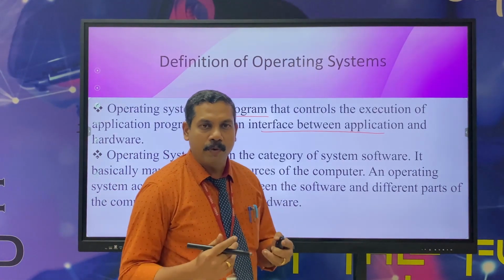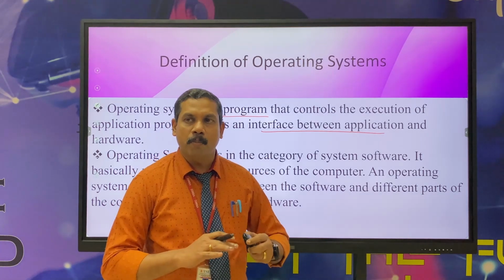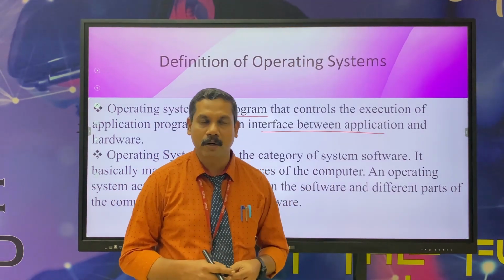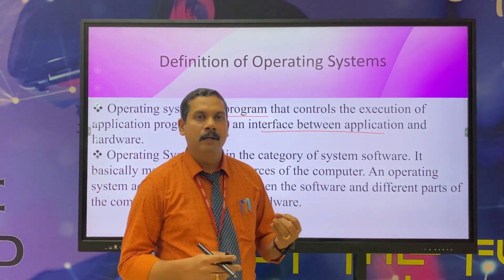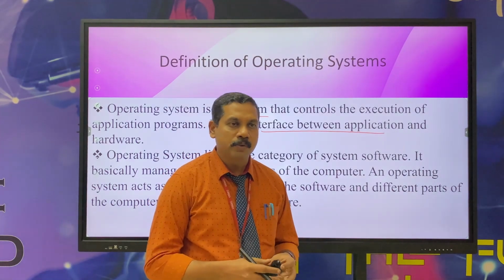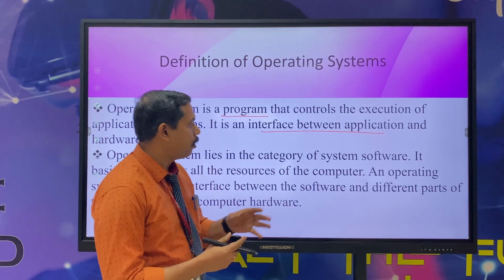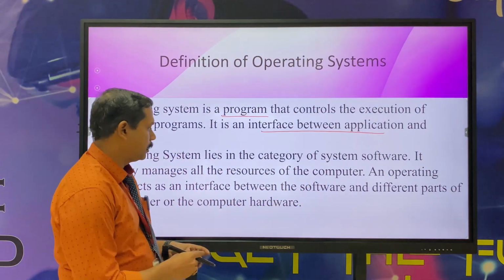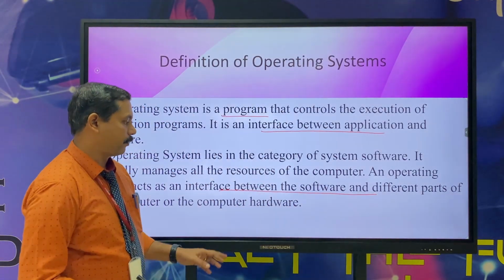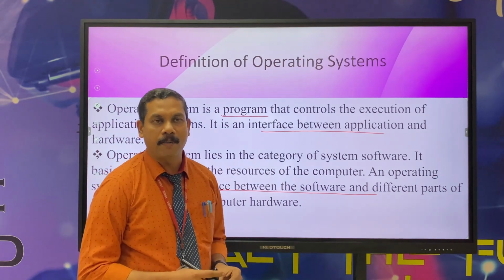If you add resources to the computer, the operating system manages the resources. What type of resources can be added to the computer? Hardware, for example a printer or a camera. These are the resources, and the operating system manages all of them. So an operating system is the interface between the hardware and the software. This is the definition of an operating system.